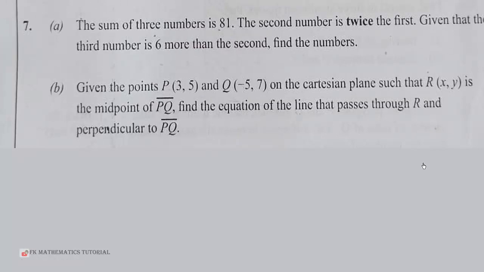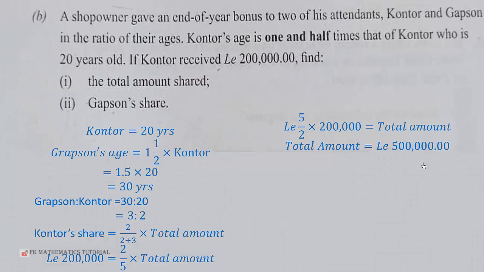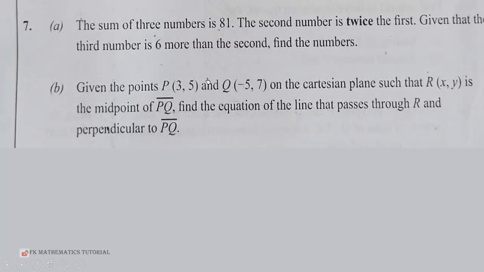Assuming that this thing here is supposed to be Grabson's age, if it is corrected that way. But however, everything is in the hands of WASSCE. So we go on to question number 7.